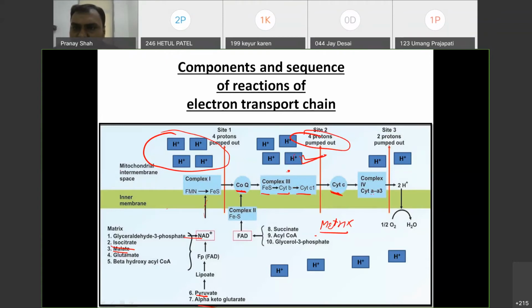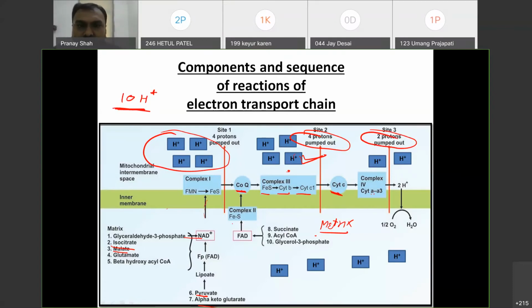Then cytochrome complex 4 to the oxygen. Again the energy is released. That energy will drive, it is not that much, so it will drive 2 protons pump out. So you can see total 4, 4, 2, 10 H plus, 10 protons pump out from matrix to the intermembrane space during the flow of electron from NADH.